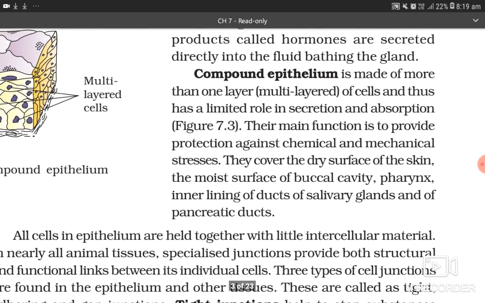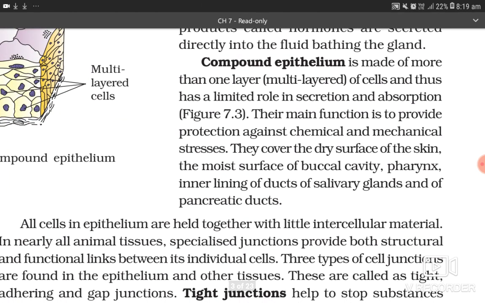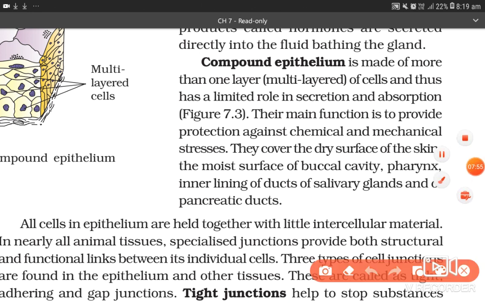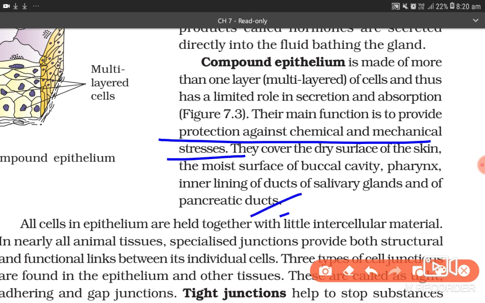Compound epithelium. Compound epithelium is made of more than one layer of cells, and thus has a limited role in secretion and absorption. Their main function is to provide protection against chemical and mechanical stresses. They cover the dry surface of skin, the moist surface of buccal cavity, pharynx, the inner lining of ducts of salivary glands, and of pancreatic ducts.